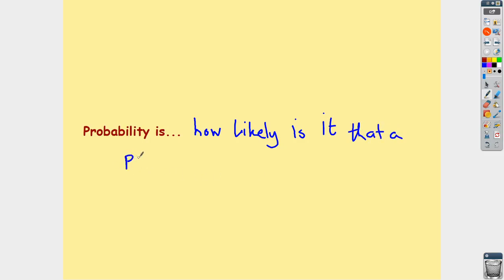that in a particular event will happen. Okay, that's what we're talking about when we're talking about probability. How likely is it that a particular event is going to happen?